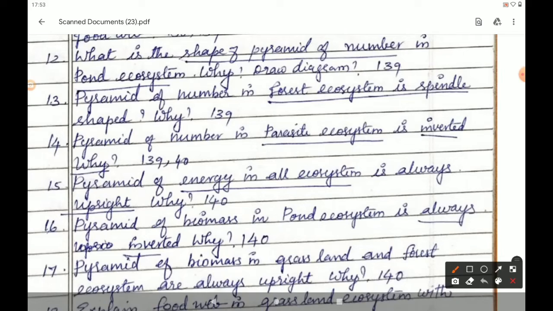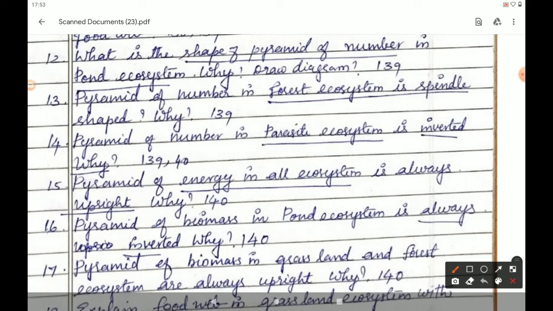In a forest ecosystem, the pyramid of number is somewhat different in shape. From there, the whole paragraph. Therefore, the pyramid of number in forest ecosystem looks spindle shaped. Close the bracket. And the diagram for this question is given in C. You have to draw the diagram C.